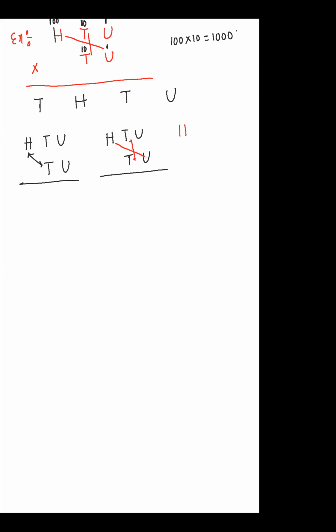And next, hundreds, tens, units. This is our tens place digit, so I am doing this multiplication directly, and the final step will be unit multiplication. Is it clear to everyone or not? Please tell me.